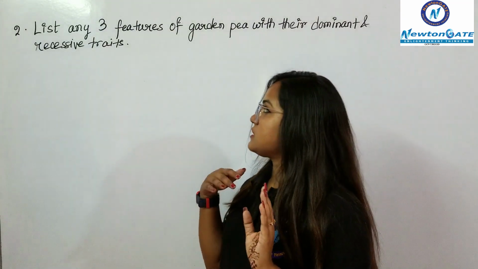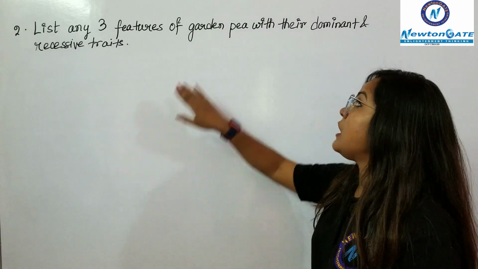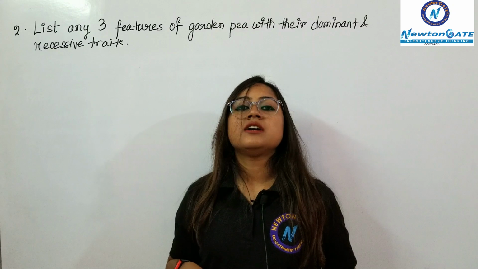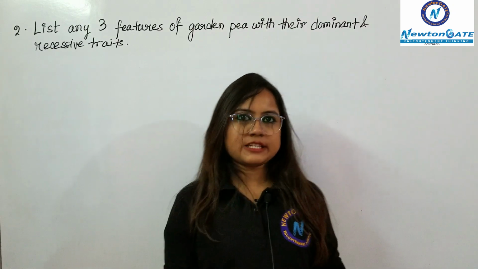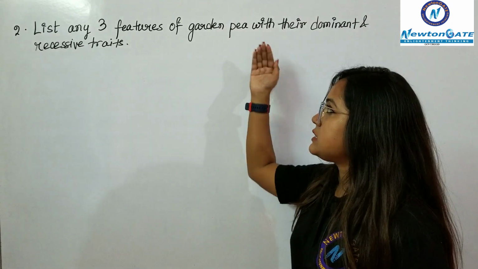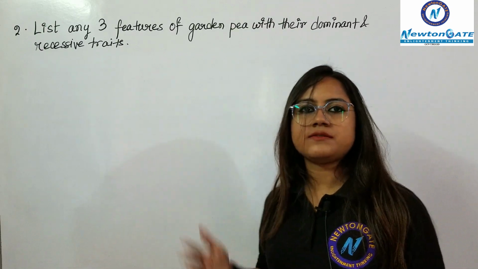So this is the second question that says, list any three features of garden pea with their dominant and recessive traits. So traits are the characters that Mendel chose for his experiment of Mendelism. Okay, so I will discuss the three features, the contrasting features, dominant and recessive here.